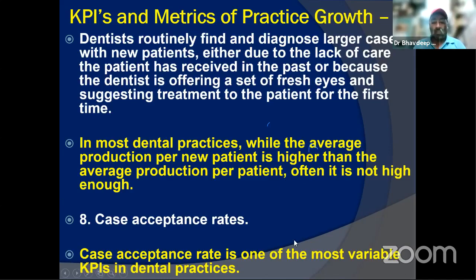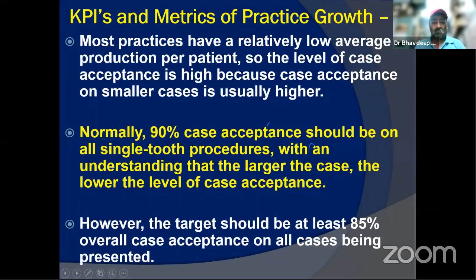Anyways, coming to the 8th KPI essential for us, the case acceptance rate. Again, it is one of the most variable ones. For a single tooth procedure, I would say a 90% case acceptance, though I usually don't measure that. But in the Western world, they say an 85% case acceptance rate should be there.